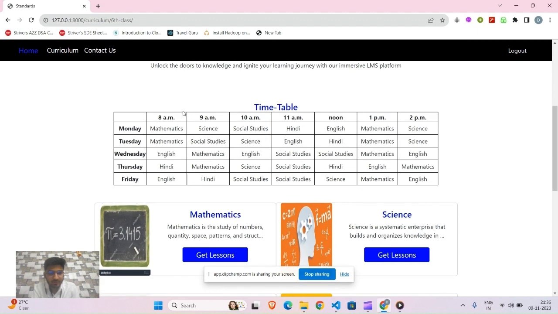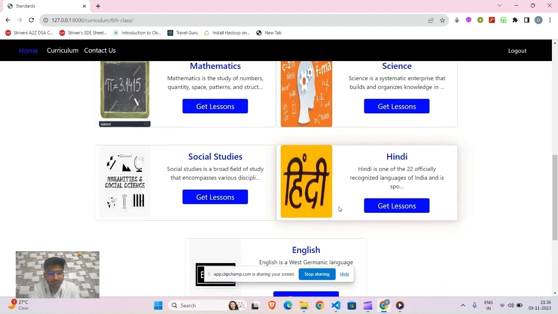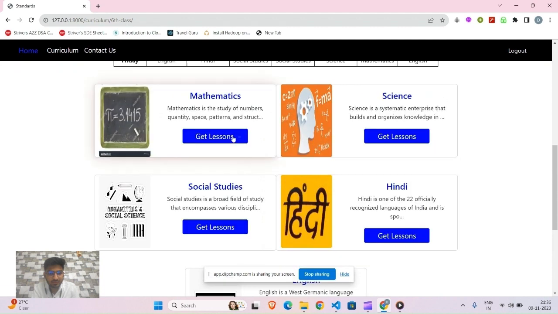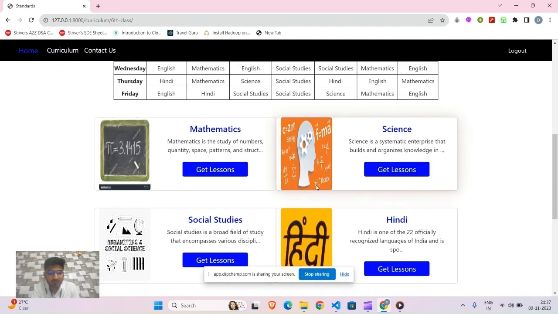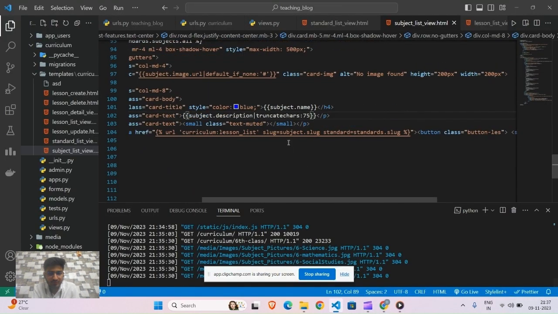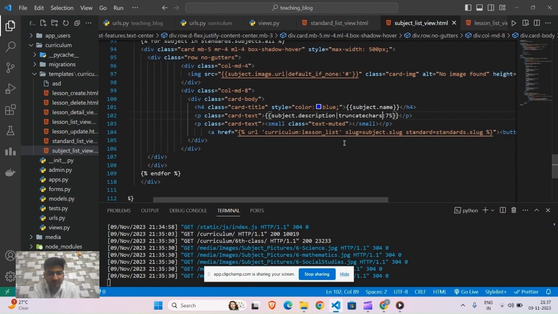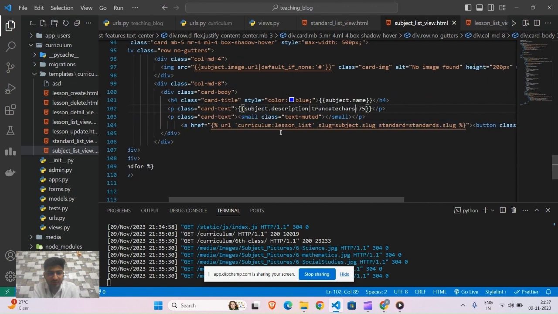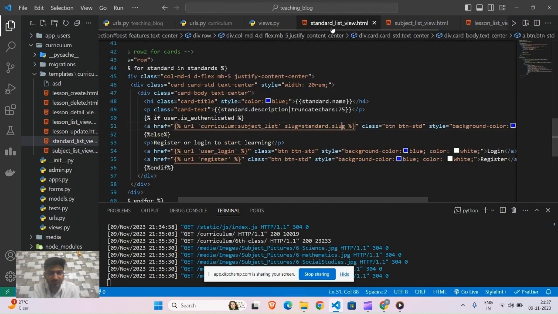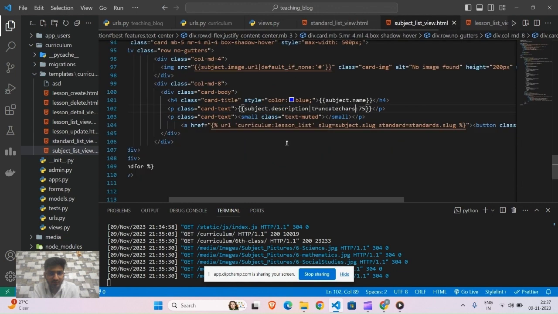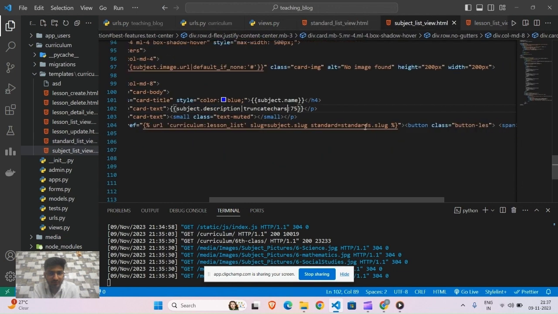So this is the timetable, and these are the subject lists like mathematics, science, social studies, Hindi and English, which will be fetched from our model. Now if we press the get lessons button, then it will redirect to the lesson list view. We have provided a link over there, and the link will contain the slug of the standard and the slug of the subject.